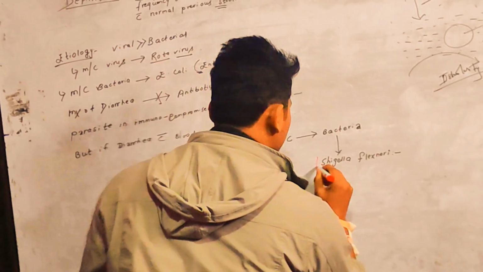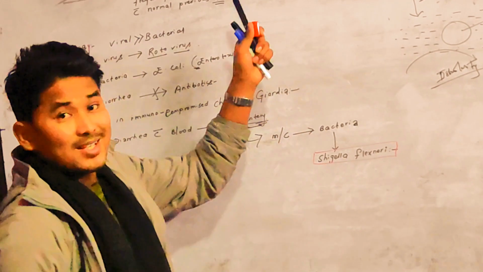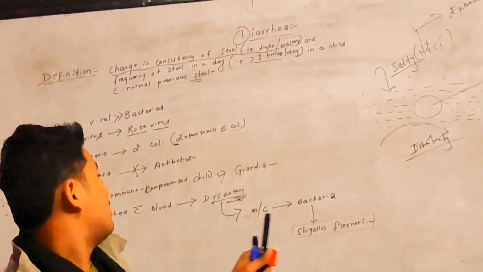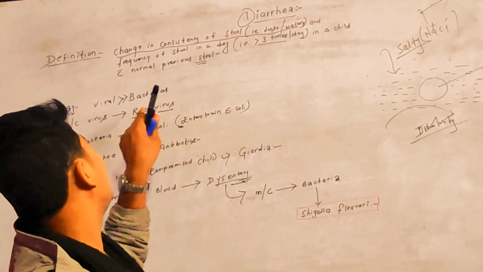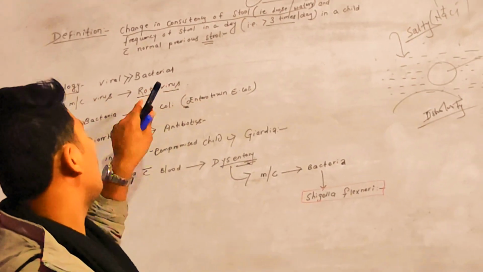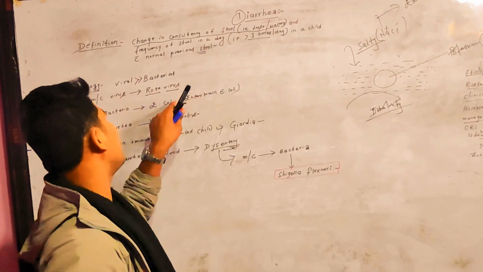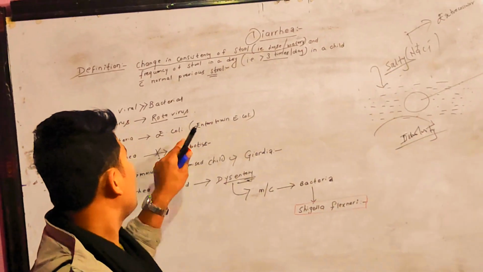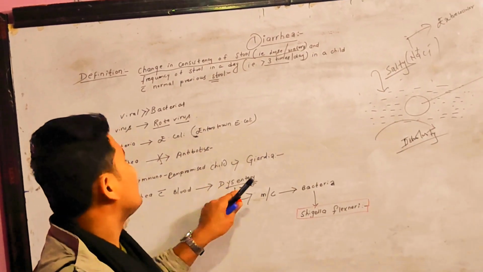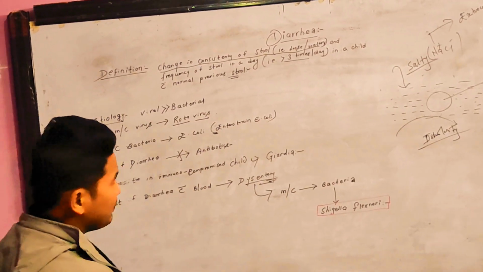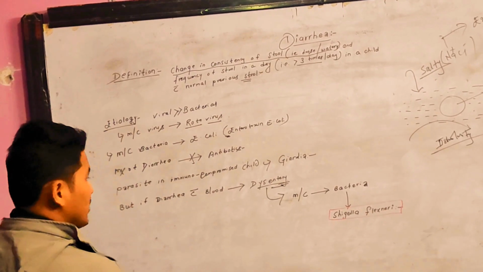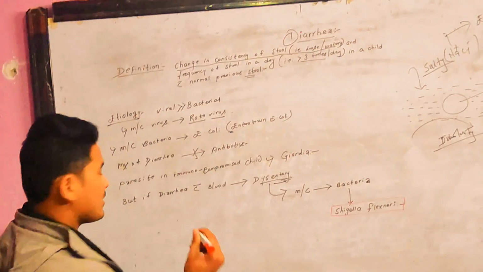Shigella flexneri. Listen. Diarrhea is most commonly caused by virus, but dysentery is most commonly caused by bacteria. The most common virus responsible for diarrhea is rotavirus, whereas the most common bacteria responsible for diarrhea is E. coli. But the most common bacteria leading to dysentery is Shigella flexneri. Okay, guys, so this is etiology. Then after etiology, we will talk about the risk factors.